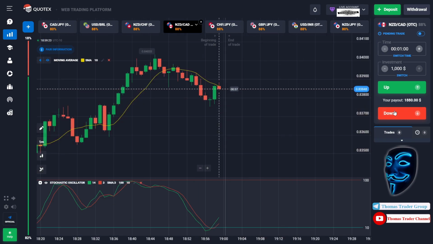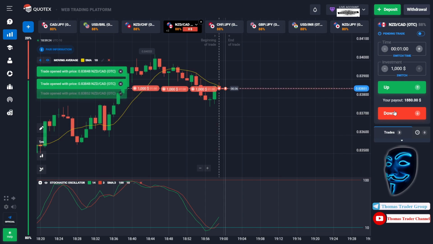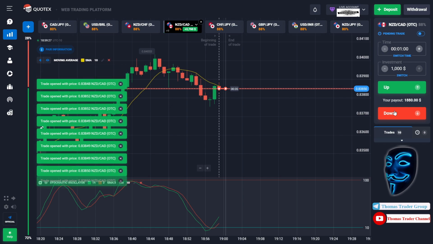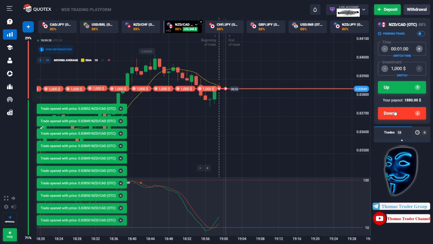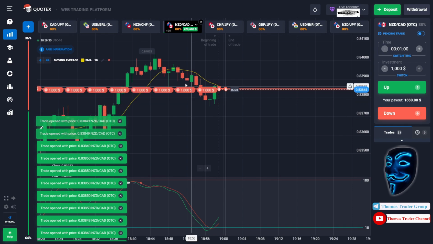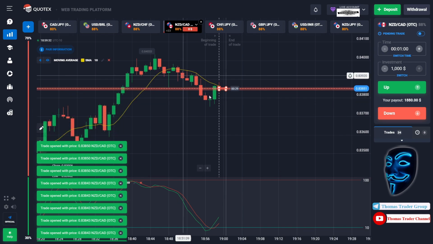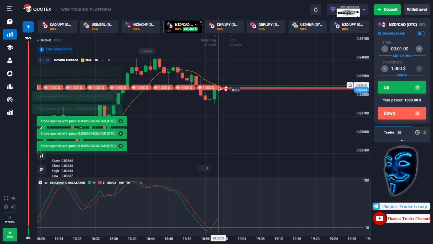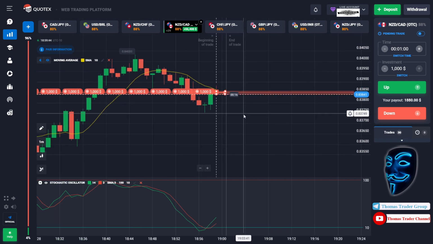Over here we can open sell for 1 minute. We will open 30 positions of $1,000. Over here, as you can see, the market is going bearish and the market has already touched the moving average line. When the market touches the moving average line, it will make a rebound and it will continue the bearish trend. Let's prove it and let's wait till the end of our trade.